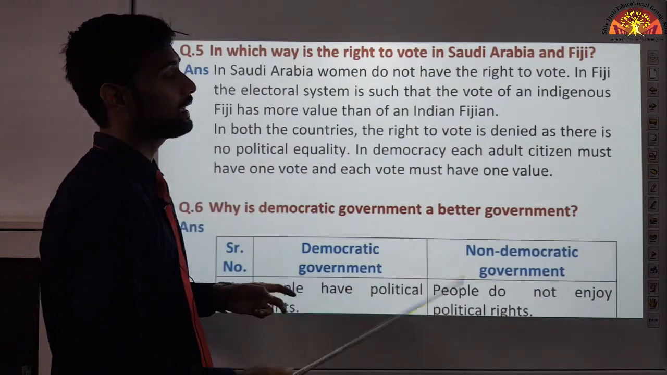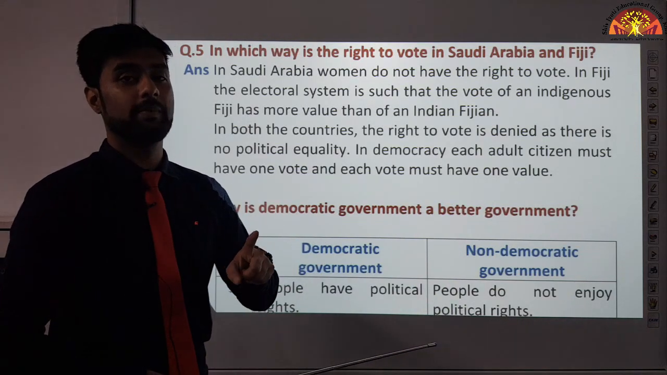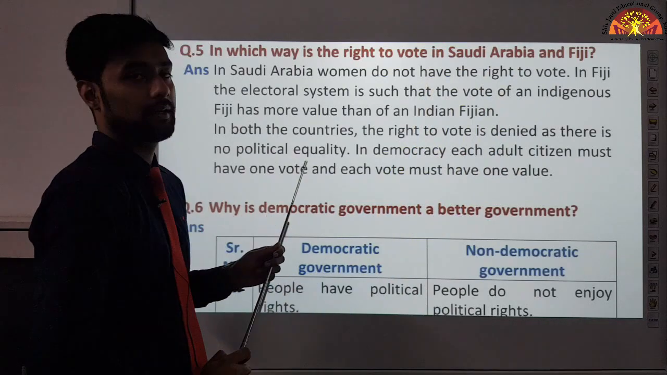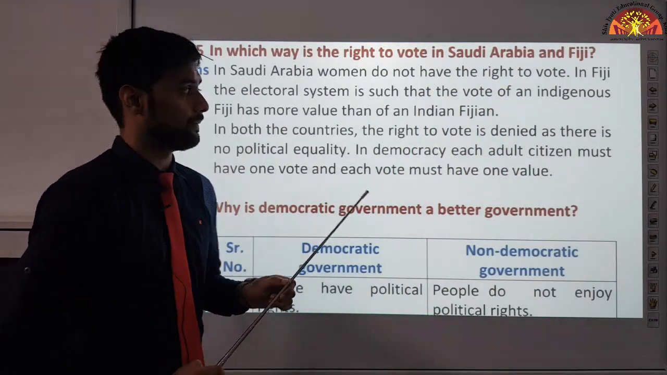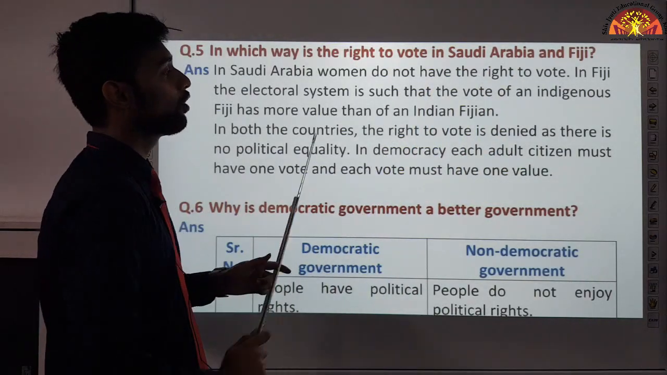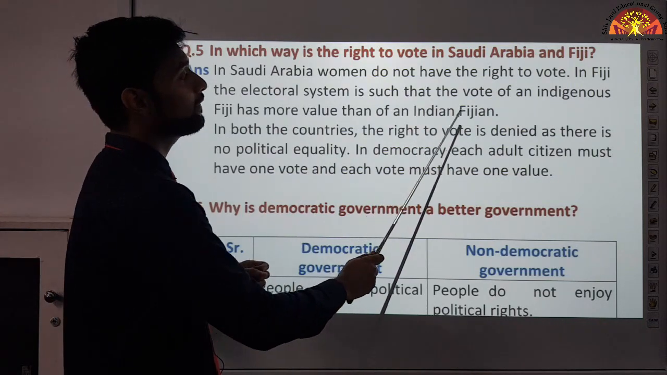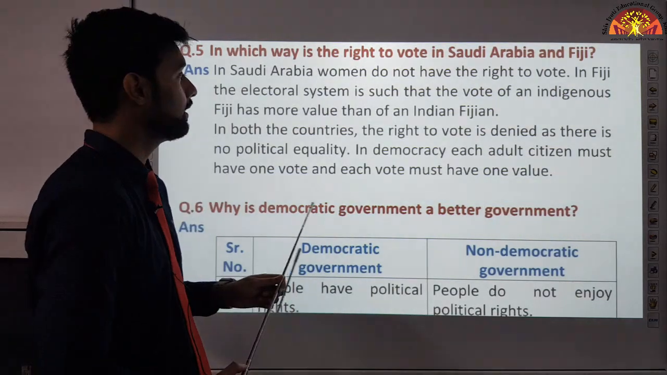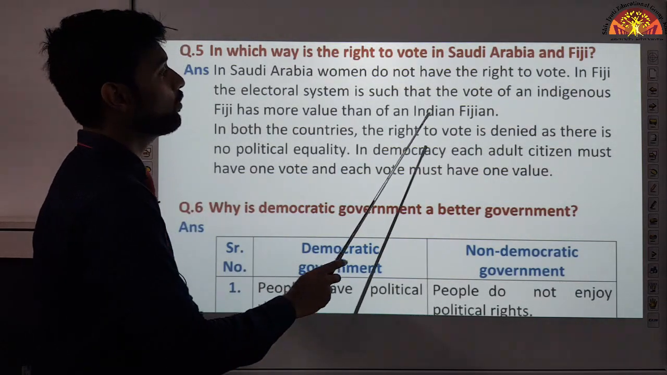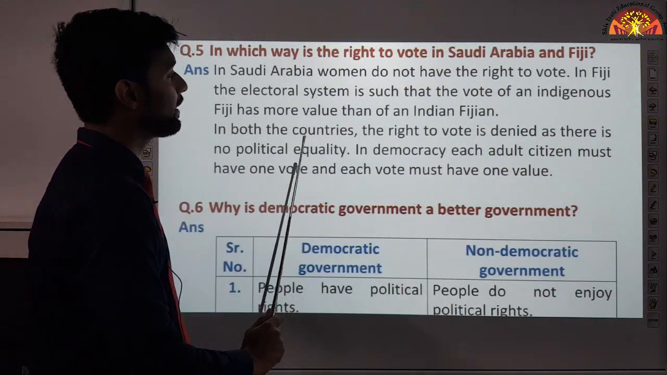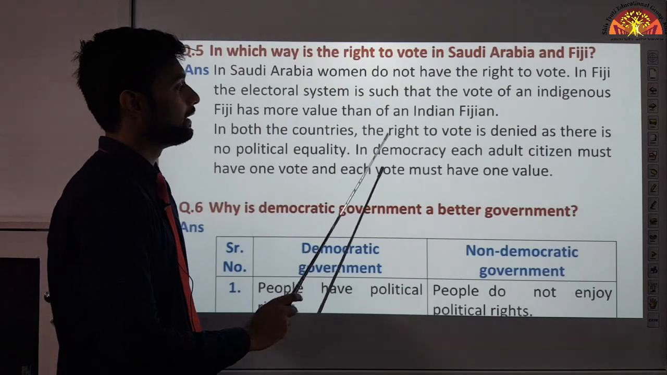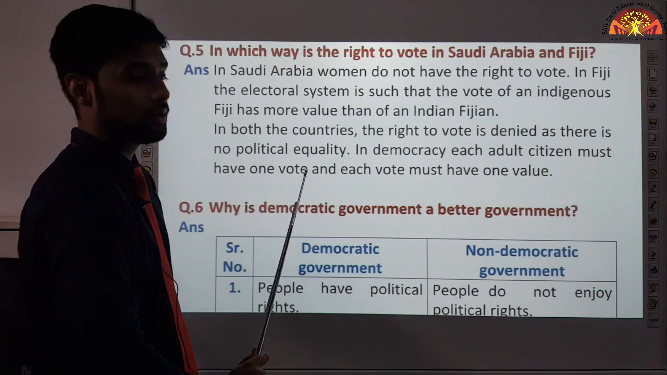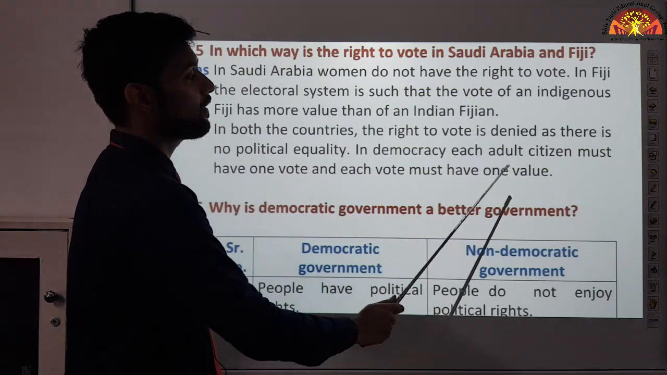And another thing was that each person will have one vote, which will be equal to one value. But as you can see, indigenous Fijian means the people native to that country. Their vote held more value than that of an Indian Fijian, than some other Fijian who came out of a different country. Okay? In both the countries, the right to vote is denied as there is no political equality. Correct? In democracy, we say that each adult citizen must have one vote and each vote must have one value.